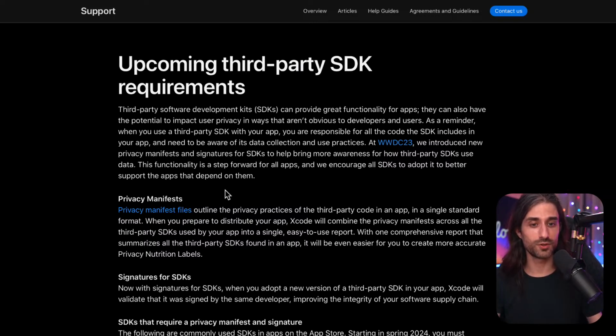If you haven't, the first time you submit an update for your app, you will start receiving them. So I guess what's recommended is to just send an update of your app just to see the email starting to arrive and to see which API you need to justify. And also by the length of the email, you will know if it's going to be a long job or not. But it's something that you will need to do in the coming weeks. And so it's good to be aware of it so that you can start and prepare for it and not discover this one week before and then have to rush trying to audit your code and trying to find the right reason for calling each of these sensitive APIs.